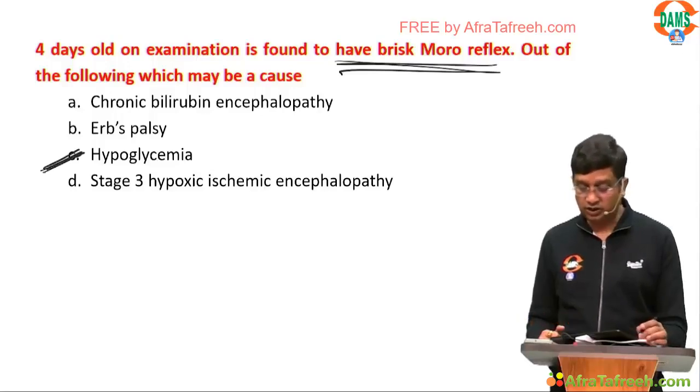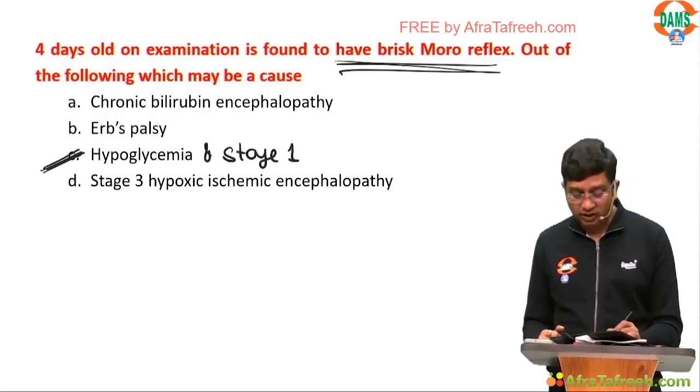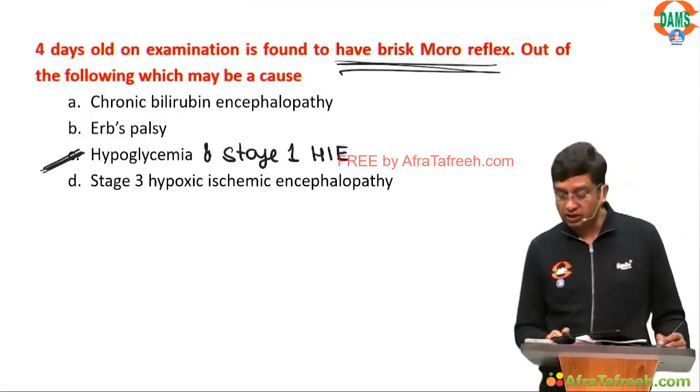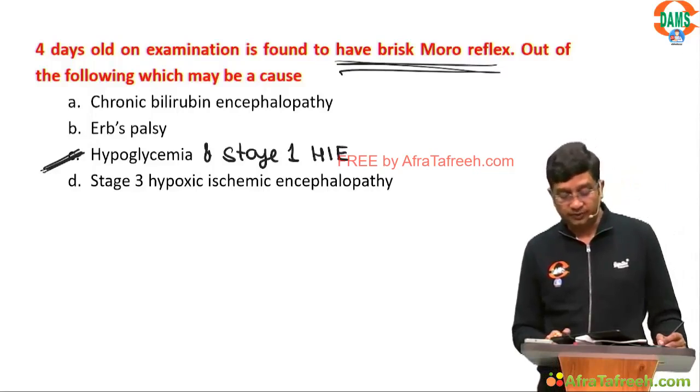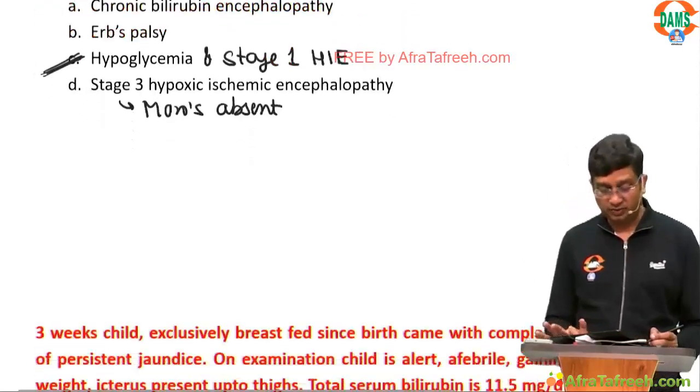Hypoglycemia. Absolutely right. Hypoglycemia and stage 1 HIE, they both are the causes particularly, right? Stage 3, the Moro's is absent. We are asking is the brisk is hypoglycemia.